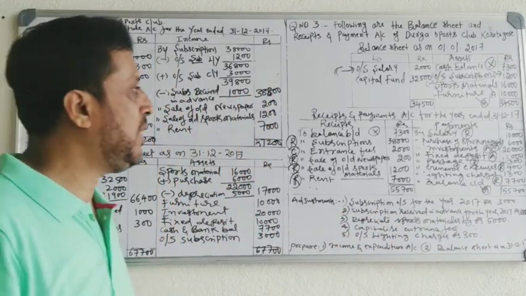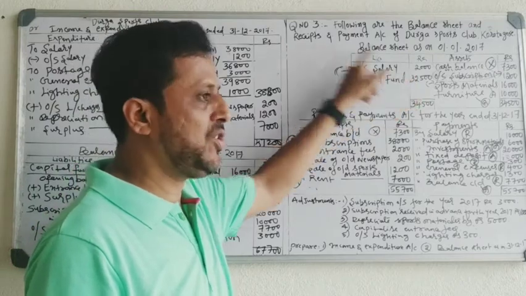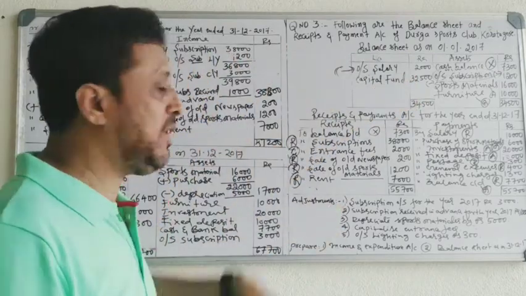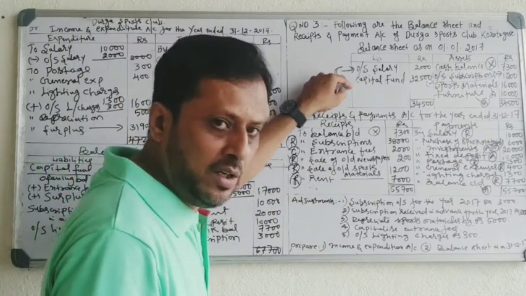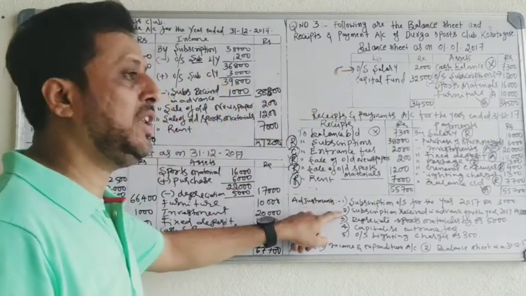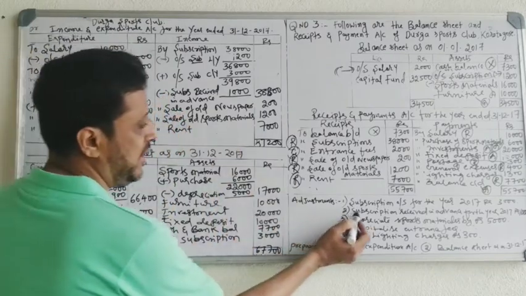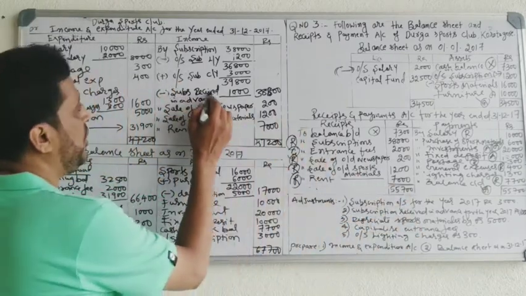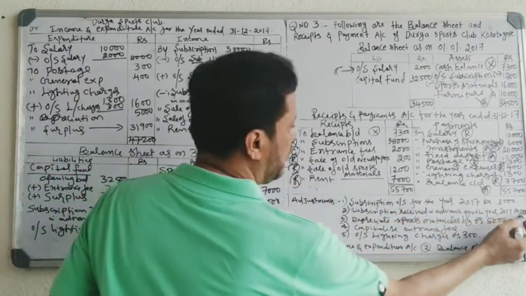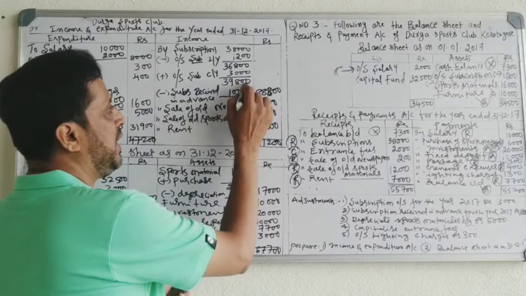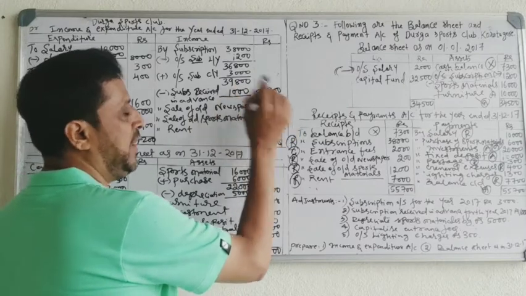What is the treatment? Outstanding given in balance sheet, minus. Outstanding given in adjustment, add. Received in advance given in balance sheet, you have to add. Received in advance given in adjustment, you have to minus. Reverse treatment. Okay. So second adjustment, subscription received in advance 1,000 rupees, so you have to minus. So 39,800 minus 1,000, 38,800.